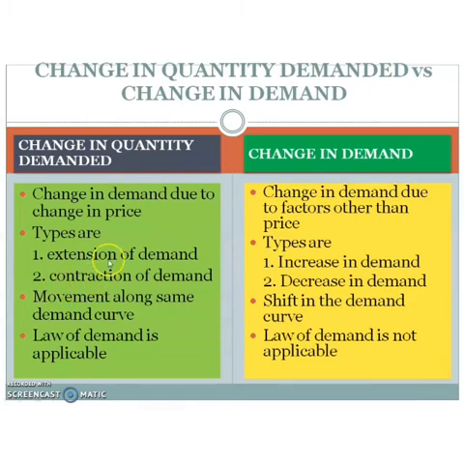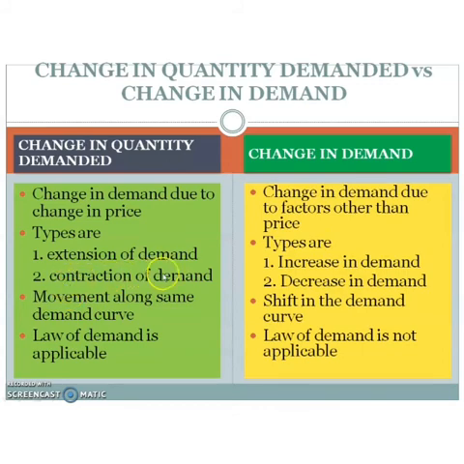In extension of demand, the demand for a commodity rises due to a fall in price. But increase in demand means there is a rise in demand due to other factors, not due to price. That is the difference between extension of demand and increase in demand.